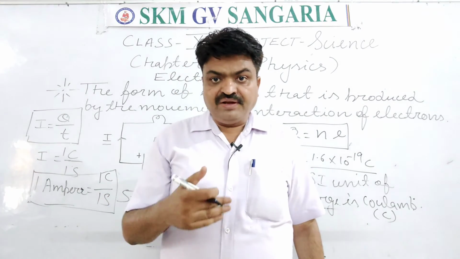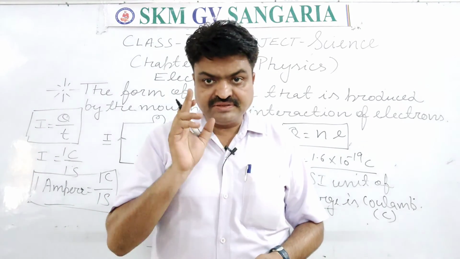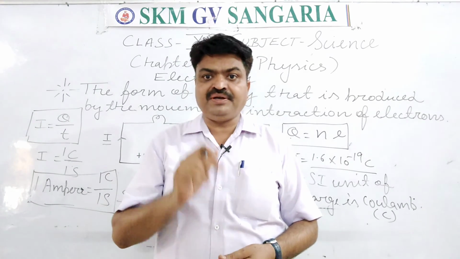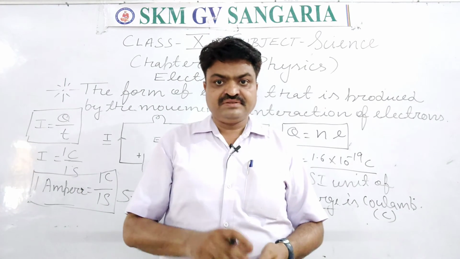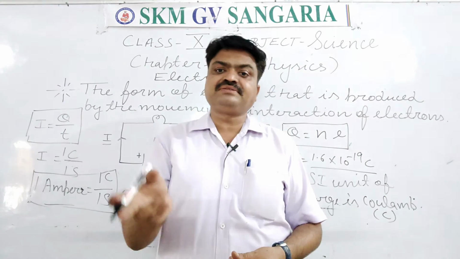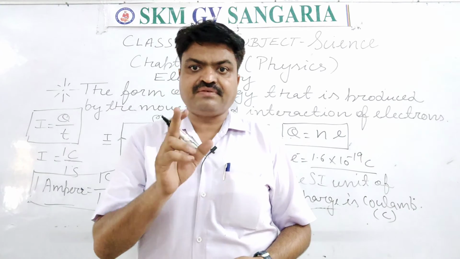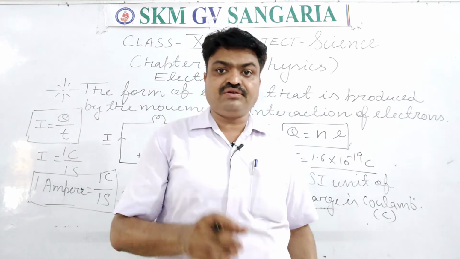To give fame to Ampere, a great scientist, what is the unit of electric current? It is ampere or Coulomb per second. 1 C s^-1 is equal to 1 ampere. What is the definition of 1 ampere?